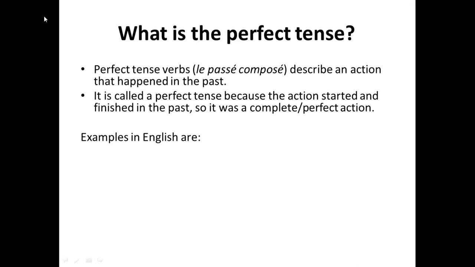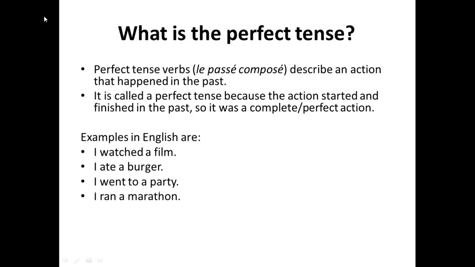What is the perfect tense? Perfect tense verbs, le passé composé, describe an action that happened in the past. It is called a perfect tense because the action started and finished in the past, so it was a complete or perfect action. Examples in English are: I watched a film. I ate a burger. I went to a party. I ran a marathon. I was sick after doing all that.